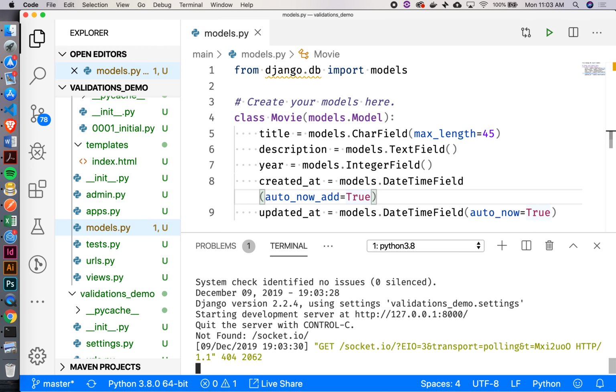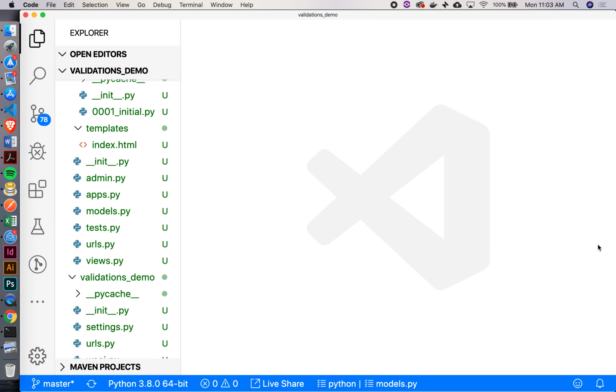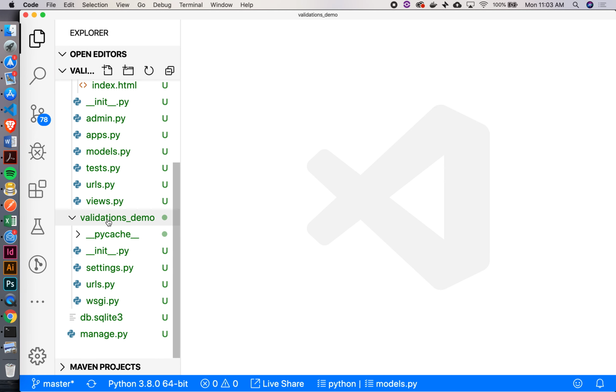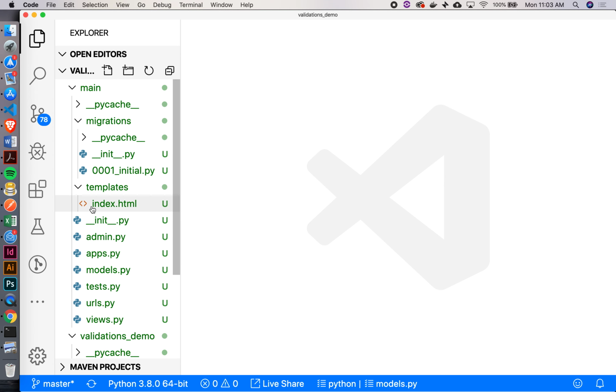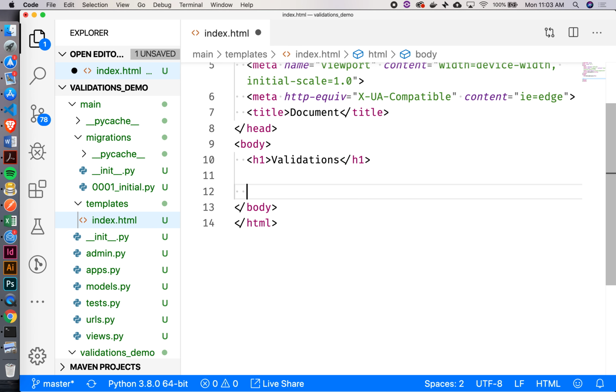Okay, and then we're going to want to create some kind of a form where we can actually have a user insert a movie, right? So let's go to our template. Inside our index.html, let's just create this form. Okay, and I need to insert something in here in the action.